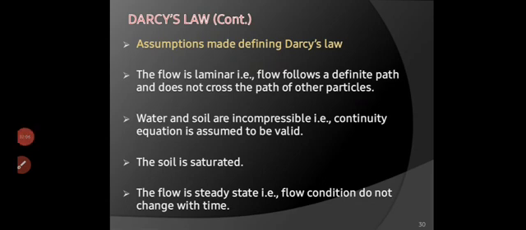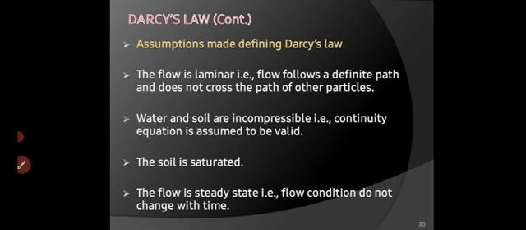Let's see the assumptions made for Darcy's law. The flow is laminar. Flow follows a definite path and does not cross the path of other particles. Laminar flow means the water flows in layers.